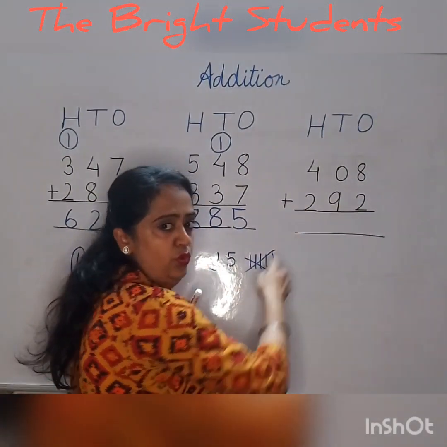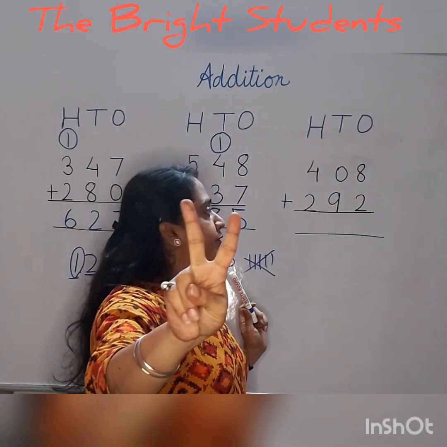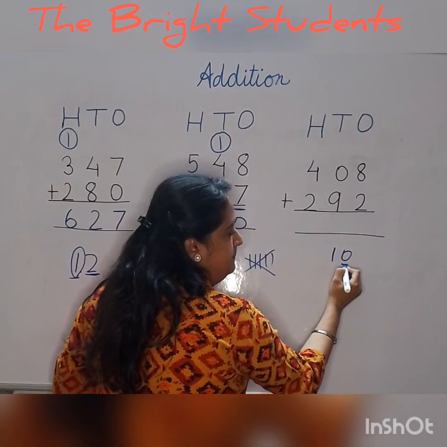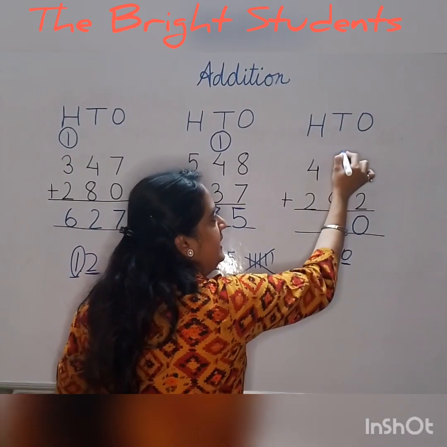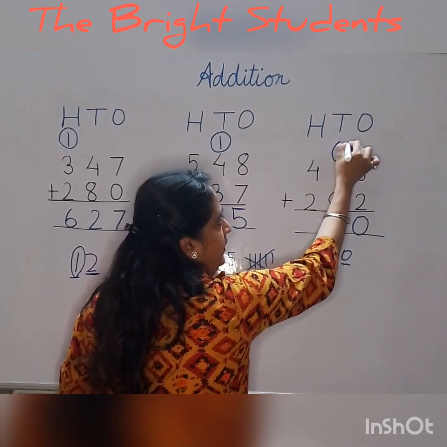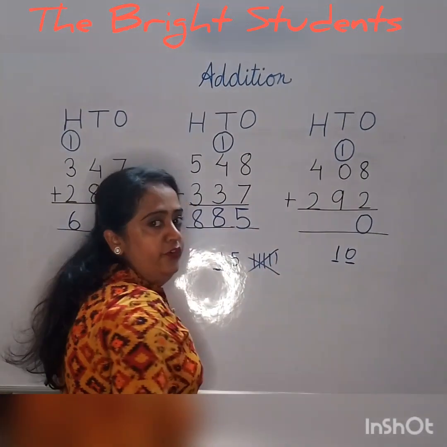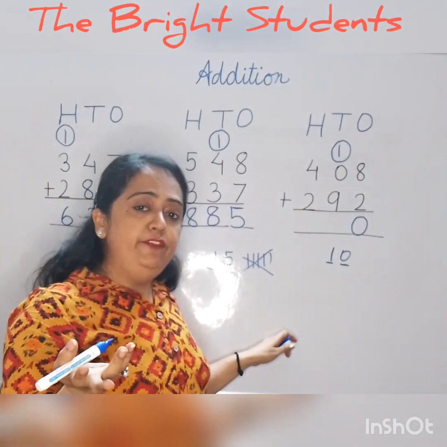8 plus 2. Same, you know. 8 in mind, 2 on fingers. After 8 it is 9, 10. So for 10 we will keep 0. We will put 0 here and 1 is our carryover. Right? Okay. 9 plus 0, you know, when we add 0 with any number, the answer will be the number itself.